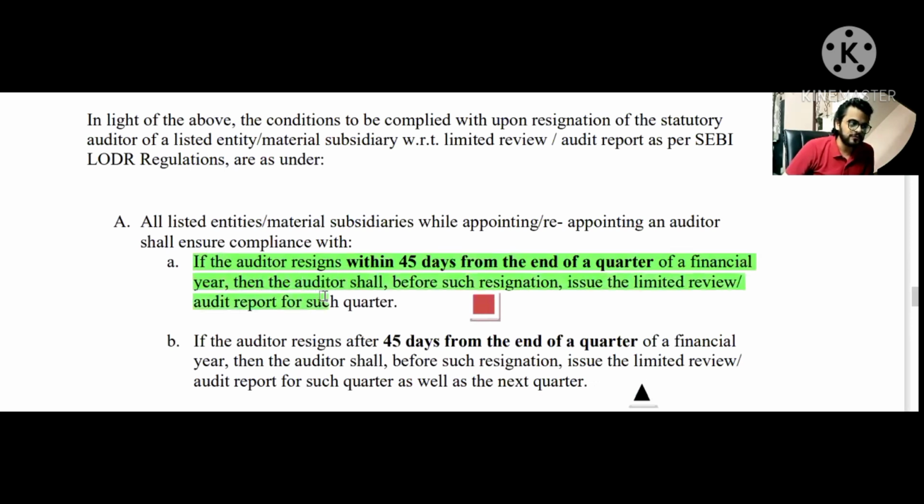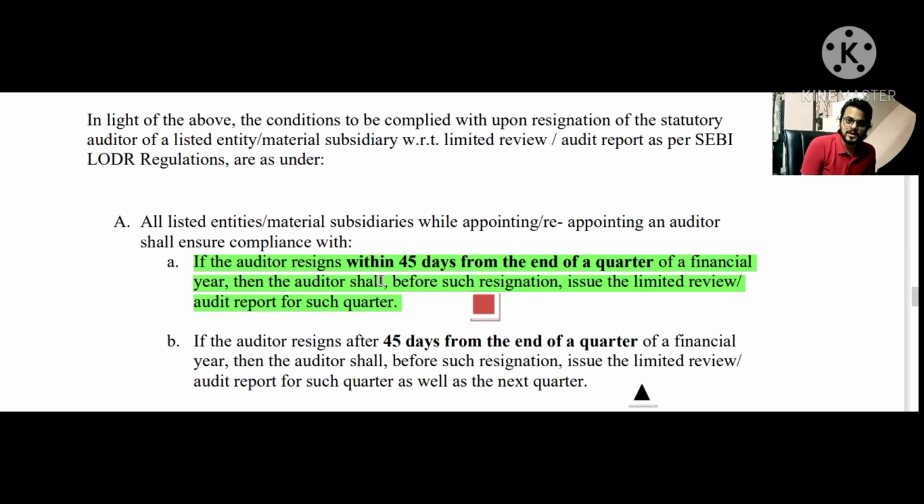If the auditor resigns within 45 days from the end of a quarter of a financial year, then the auditor shall, before such resignation, issue the limited review or audit report for such quarter. As I said, if the auditor resigns within 45 days from the end of quarter number 1, quarter number 2, or quarter number 3, I am not mentioning quarter number 4. Keep that in mind. All right. So yes, if they resign within 45 days from the end of quarter number 1 to quarter number 3 respectively, then they will have to issue the audit report or the limited review for the 3 quarters respectively as well.